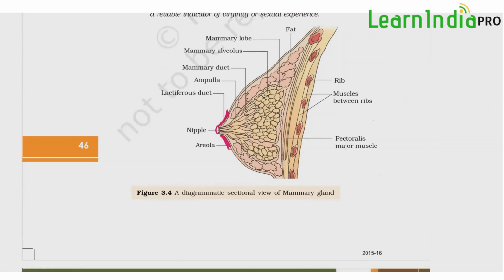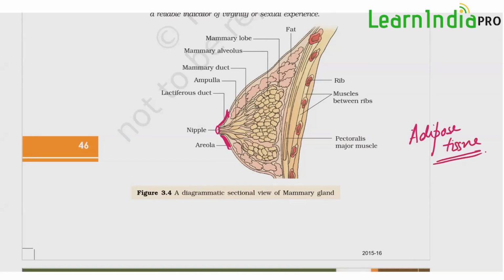Next, there is glandular tissue. Since we are saying mammary gland, it is glandular tissue which forms the mammary gland. Second, it also contains fibrous tissue, that is connective tissue, and one of the connective tissues we have done is adipose tissue, which contains fat cells, fat depositing cells.